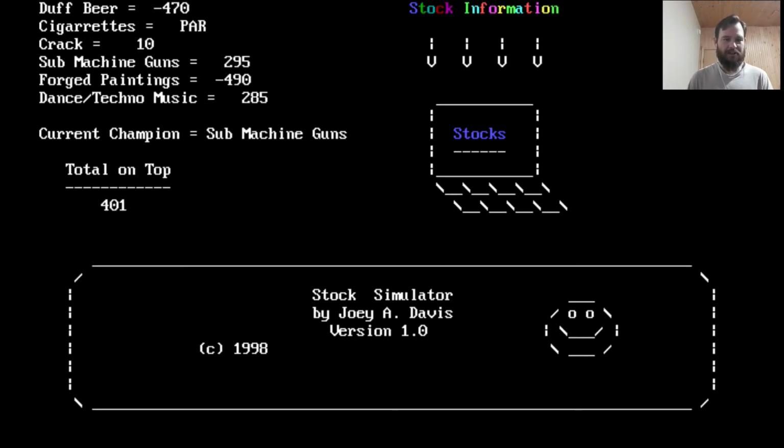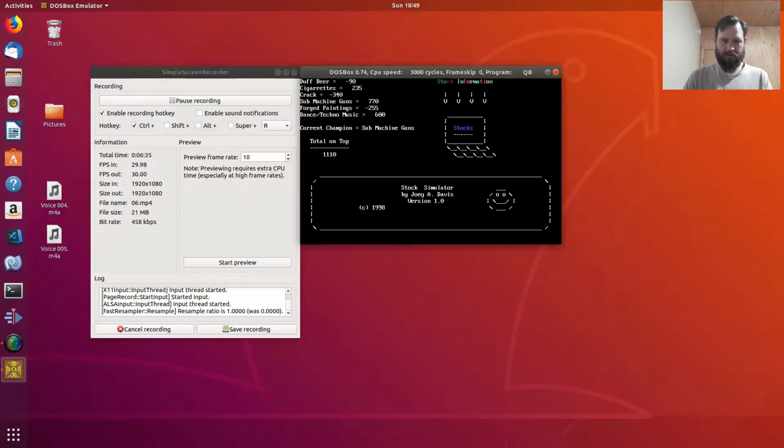You can see the current champion is changing. So the intention of this program was to have these random values go up and down, and the game actually stops. It does stop, and unfortunately I think we're going to get into another scenario where it won't stop. The game stops when only one value is left positive. And then the game is over. So this isn't going to work. This is not going to end. Perhaps we shouldn't do that anymore.